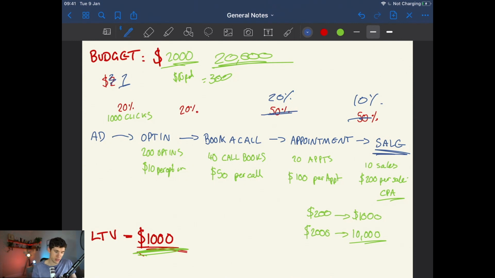However, if we are spending $300 a month in the first month and we're not seeing profit on that, maybe we're getting lots of clicks, we're getting lots of people opting in, but people aren't booking a call, it shows us where the weak point in our funnel is. So we can then start to go, right, we need to improve the percentage of opt-ins to book calls. And how do we do that? Well, we can start looking at all the different aspects of the funnel, the emails that go out, the text messages that go out, the copy on the funnel, even maybe the targeting that we're looking at, because it's not the right people because they're not booking in a call. So we have to look at all of these different things.